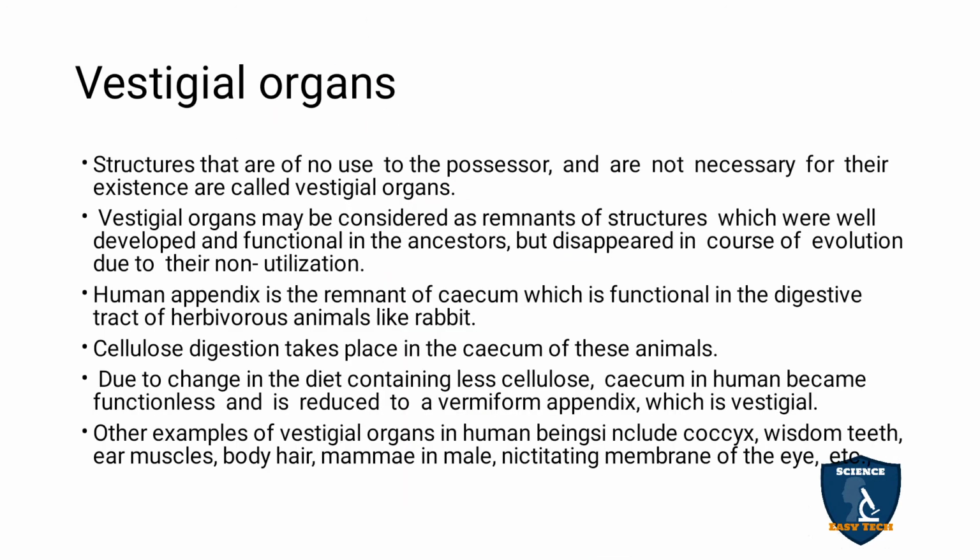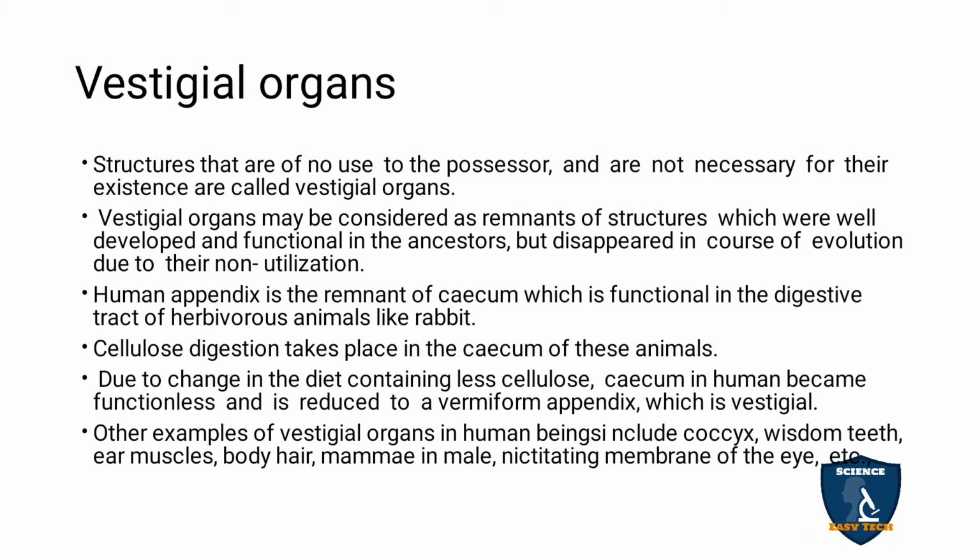And next, vestigial organs. The structures that are of no use to the possessor and are not necessary for their existence are called vestigial organs. The vestigial organs may be considered as remnants of structures which were well developed and functional in ancestors but disappeared in the course of evolution due to their non-utilization.